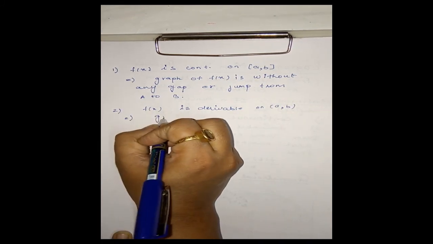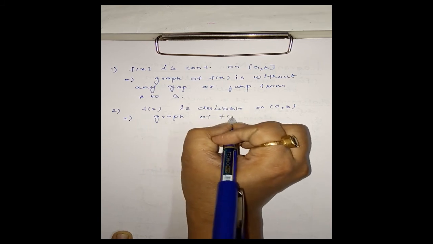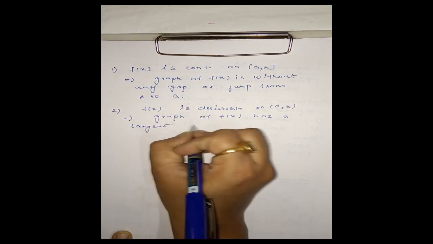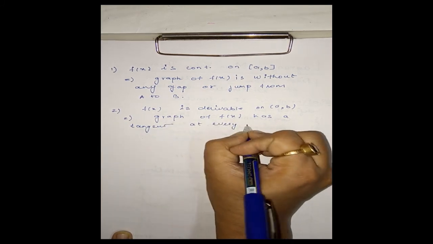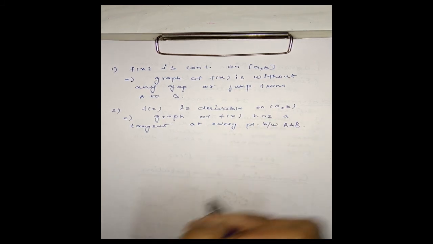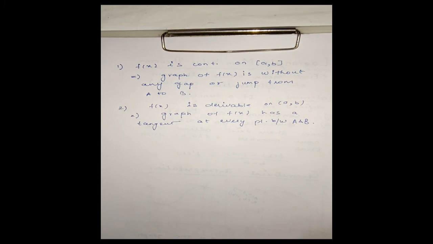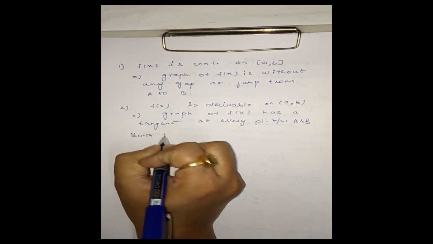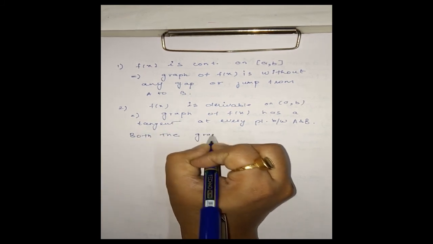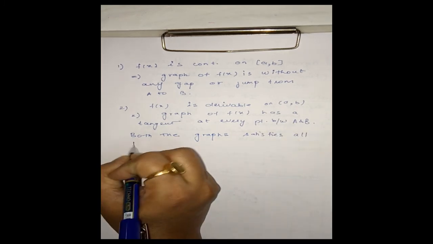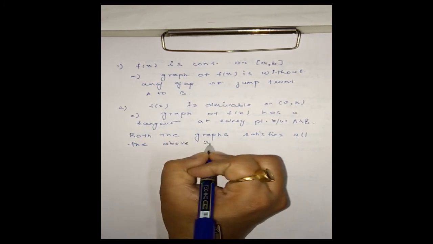This means the graph of f(x) has a tangent at every point between A and B. Both the graphs we have drawn satisfy these two conditions. It is clear from the graph. Both graphs satisfy the above two conditions of Lagrange's mean value theorem. Clear?